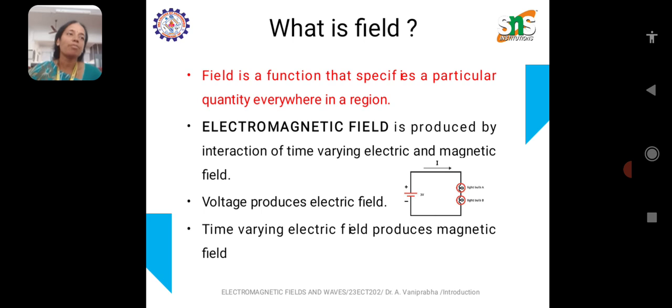Before discussing deep into the syllabus, let us understand the concept of field. Actually, what is field? Field is a terminology that refers to a region in space where a physical quantity like force, energy, potential is assigned a value at every point. This field helps to describe how objects influence their surroundings even without direct contact.